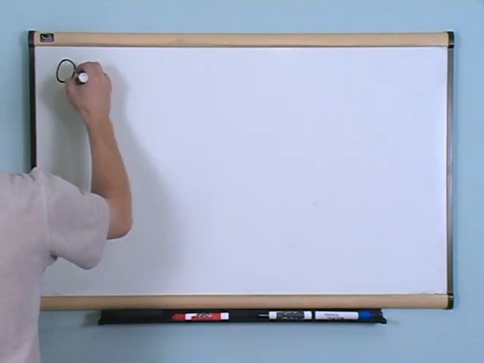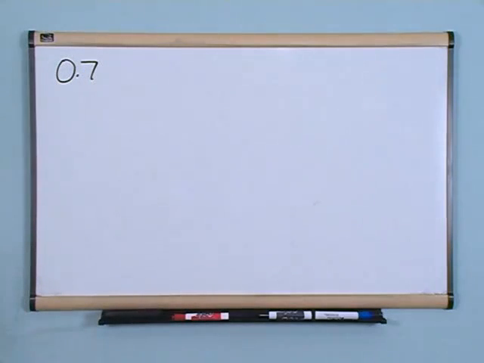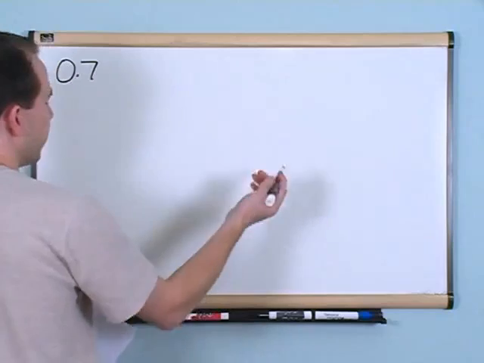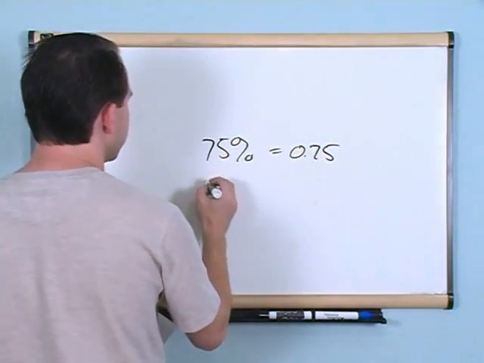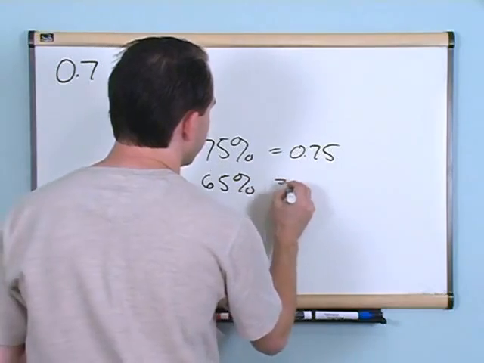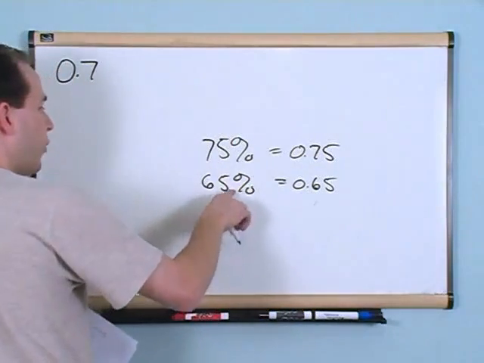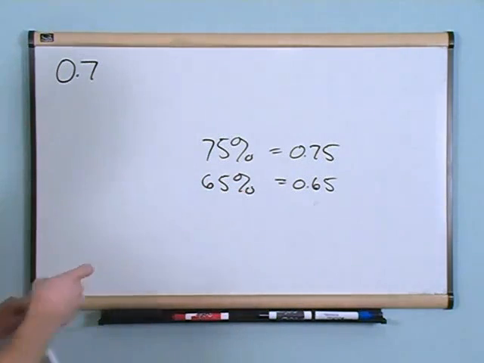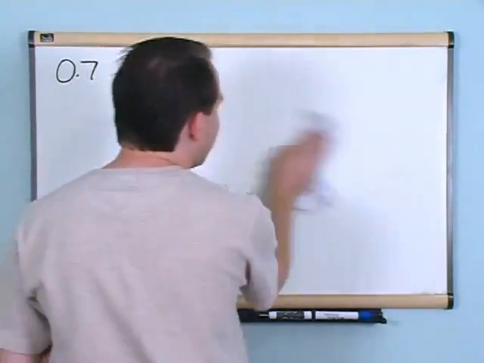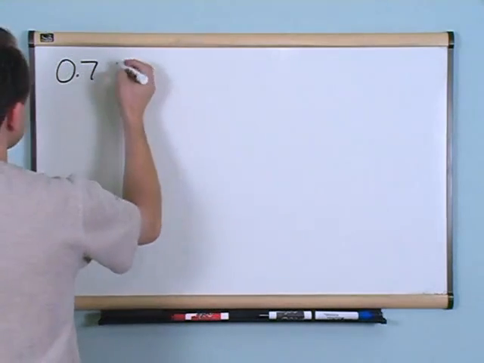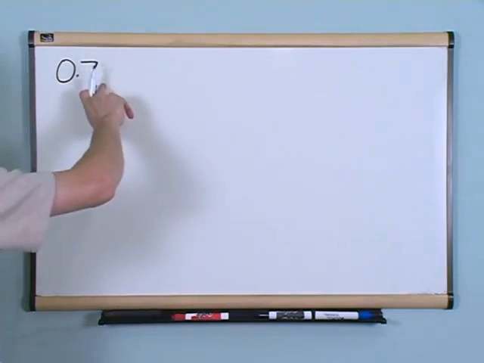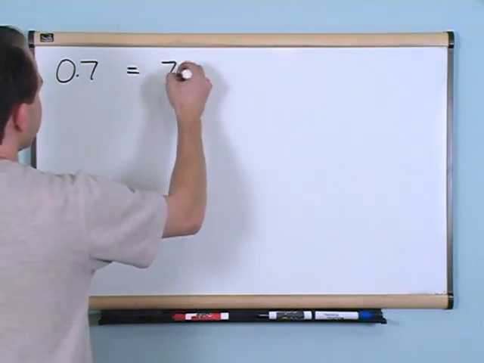Now, what if you had a problem that told you something like, here's 0.7, that's a decimal. Convert that to a percent. A lot of times they'll give you a decimal and ask, what percentage is that? Well, remember when I was telling you earlier, in general, 75% is just 0.75, and 65%, for instance, was just 0.65. All you do is take that implied decimal point and move it to the left 2 times, and that's your decimal. That little fact, which you just need to remember, makes these kinds of problems super easy, because 0.7, if you move the decimal point to the right 2 places, is just going to be 70%.